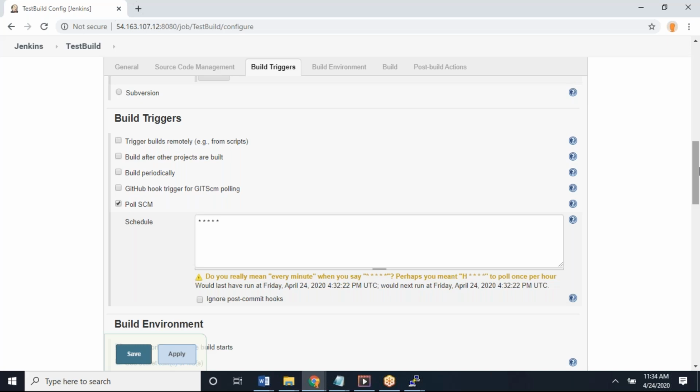He has multiple branches and doesn't know exactly where he wants to update the code. Based on his requirement, he wants to make changes to different branches. My job also should ask me from which branch I want to get the code. Here I hard coded, right? Can you scroll up? I need that SCM step, not the poll SCM step.